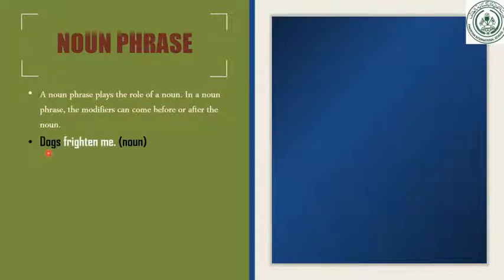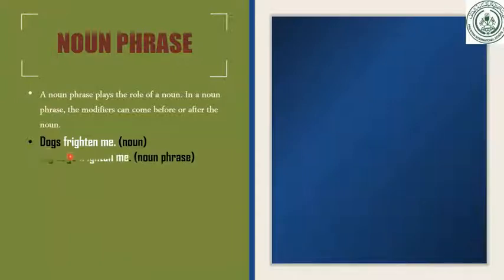Now, first I will give you examples. Now here, this is "Dogs frighten me." Now, dogs is a noun. Look over here, the black word dogs, it is a noun. It is a single word and it is the subject over here in the sentence. The dogs performs the duty of a subject in this sentence. Now, this is a single noun. Now, I will give you the noun phrase example.